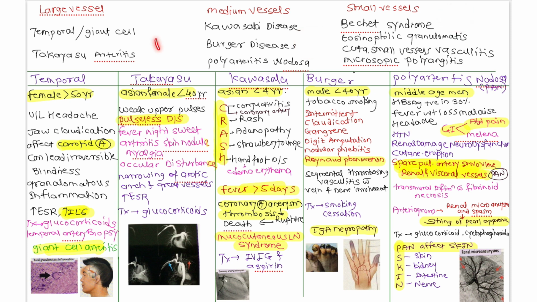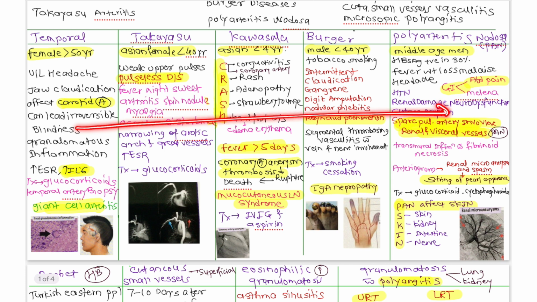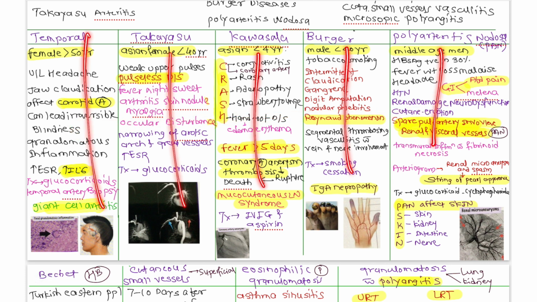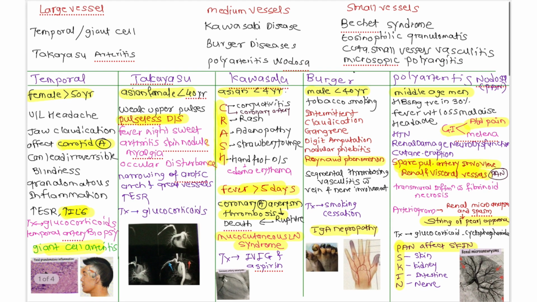That's why a total of 12 types of vasculitis you have to remember for your exam preparation. I have arranged all these types in a tabular format so that you can differentiate between each type and easily remember all the types of vasculitis, because almost 2 to 3 questions from pathology or medicine are directly asked on vasculitis. So it is very important to learn vasculitis. It will be very easy if you learn by this tabular format. Okay, so first of all, large vessel vasculitis.